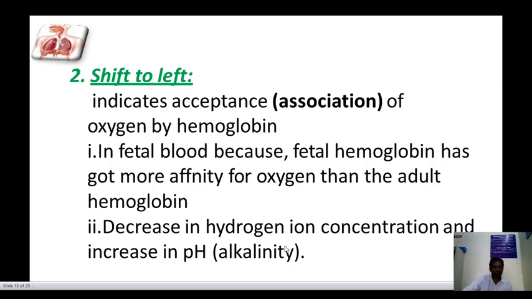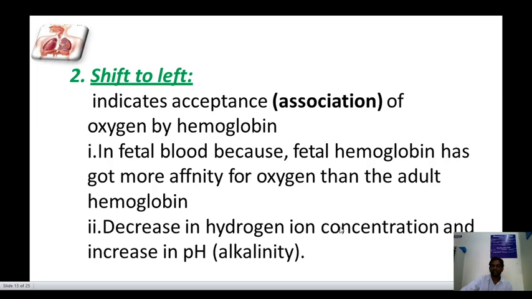A shift to the left indicates the association of oxygen with hemoglobin, as in fetal blood, because fetal hemoglobin has more affinity for oxygen than adult hemoglobin.